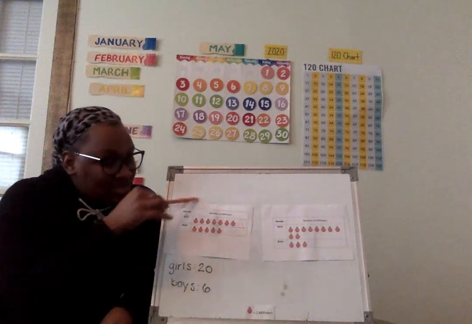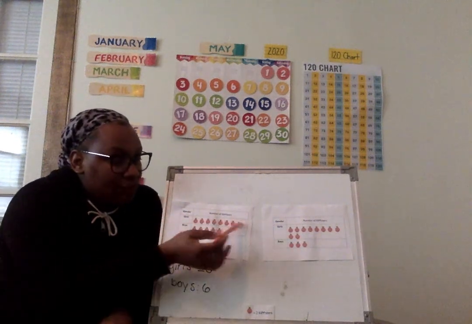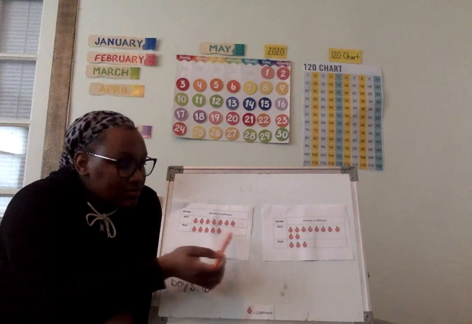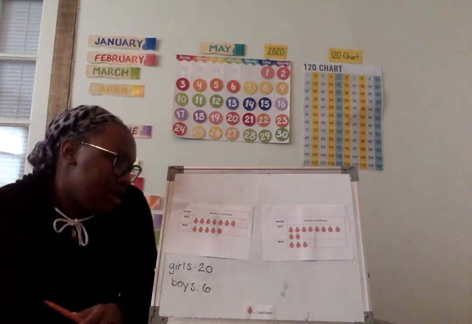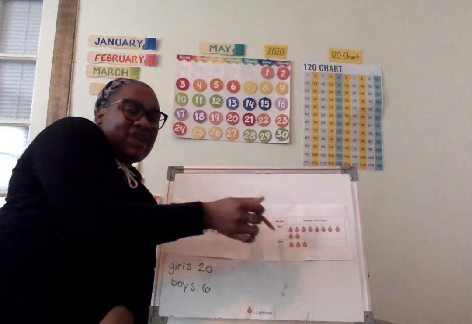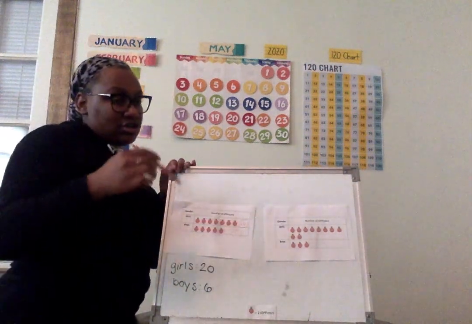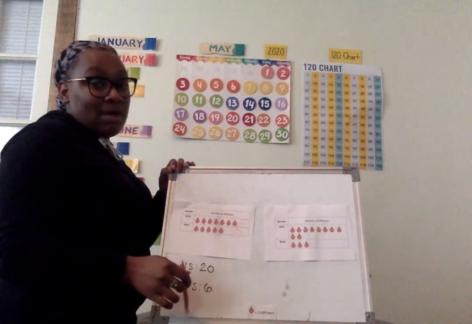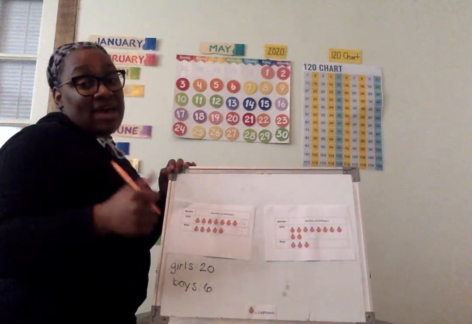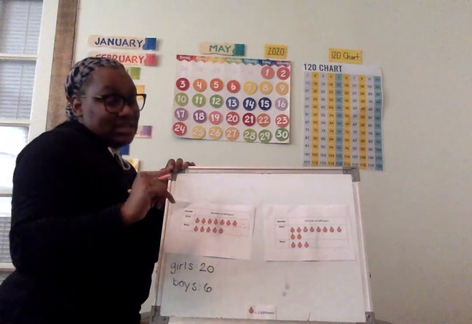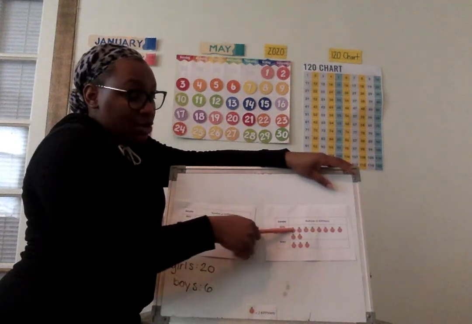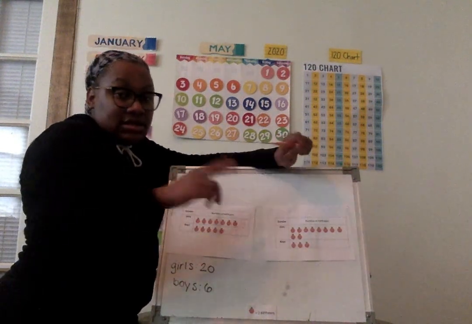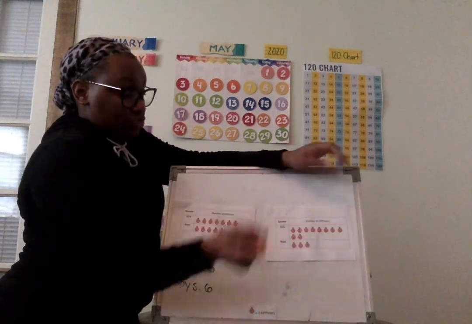Okay, so this pictograph shows 14 girls like oranges and 10 boys like oranges. Okay, let's check this graph just to make sure, so when we compare to what the story problem told us, we can see which pictograph is 100% correct. So remember, what are we counting by? Every time we see an orange, we're counting by, show me with your hands. That's right, we're counting by 2s.